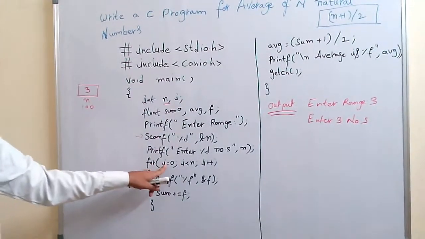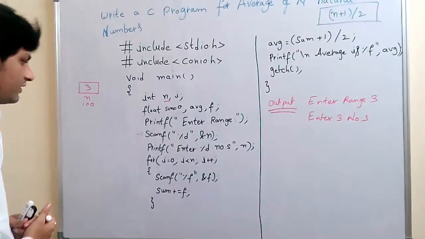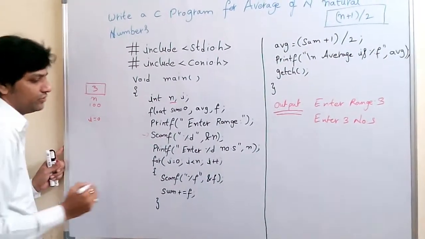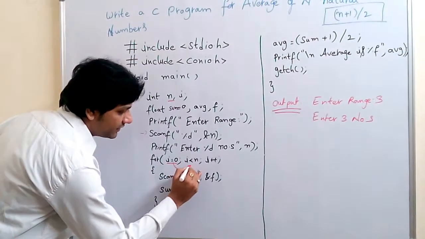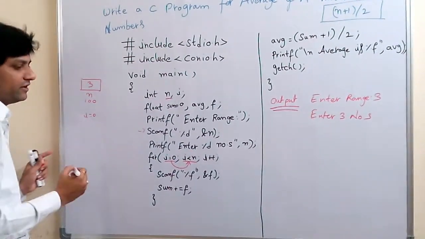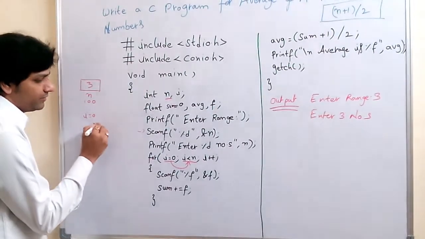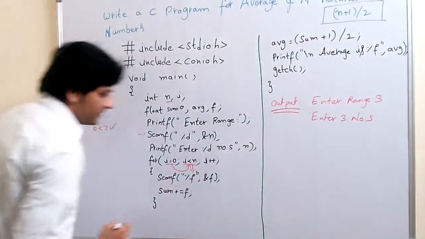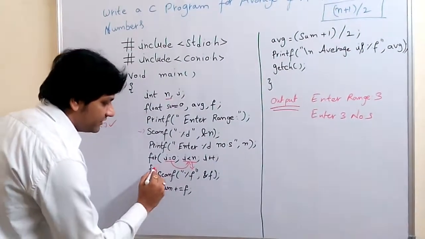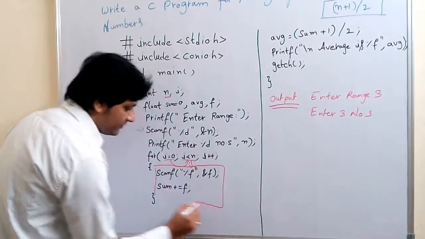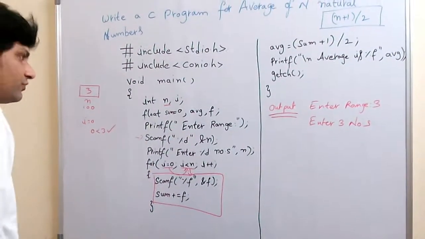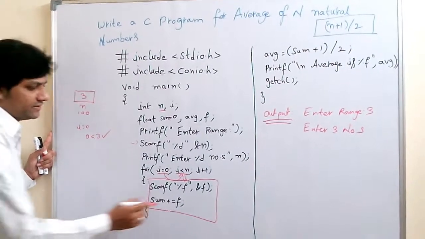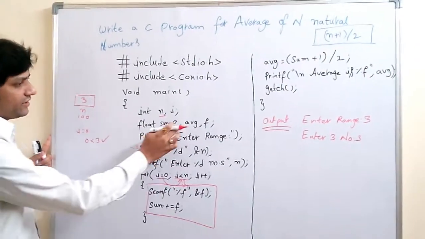Now we are going to analyze the for loop. First we write i equals 0. After this initialization, it goes to the condition. What is the condition here? 0 less than 3, which is true. Now we ask the user to enter a fraction value, any fraction value, stored in f, which is already a variable.